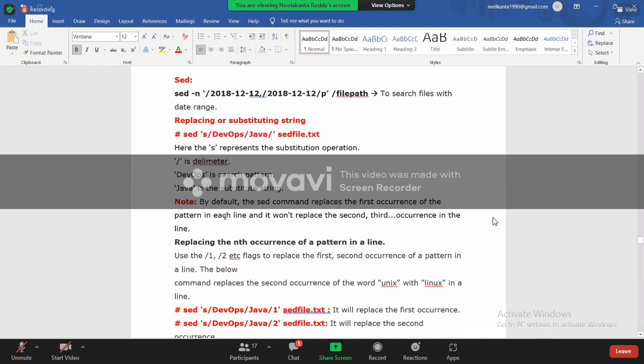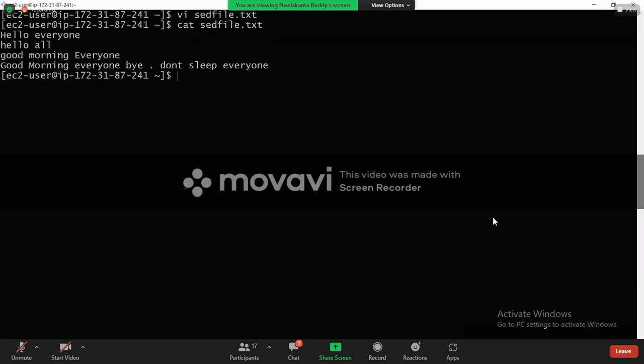Now let me explain with the same pattern. Sed, I want to keep the search criteria, but where do I want to search? Inside a file called setfile. Sed is going to search inside this file, but what does it want to search for? It wants to search for hello, and in place of hello, it wants to substitute hi.